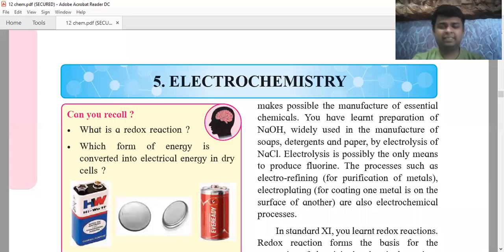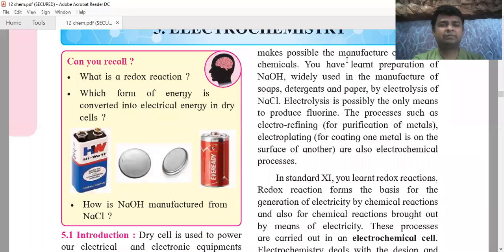Hello friends, let us start with electrochemistry. So here there are some questions asked. What is redox reaction? So redox reaction is nothing but the reaction in which oxidation and reduction takes place simultaneously.